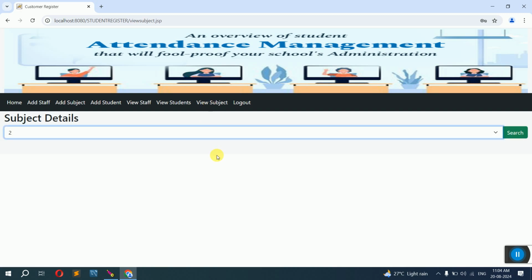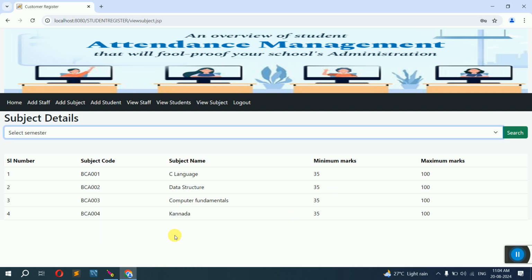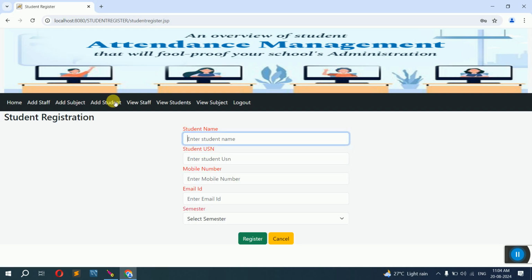Say if I take semester 2, click on search. It will show me all the subjects that are assigned for second semester. So same way, if I select first semester, click on search, it will show me all the subjects. Clear with this point? Next, third operation is add student.